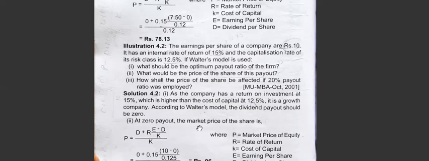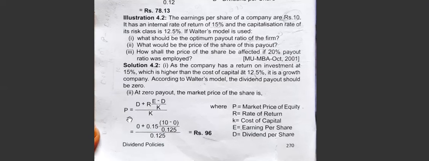Now when the dividend is 0, what would be the market price? So put 0, R refers to rate of return, that is 0.15, plus E refers to EPS 12.5, and D refers to dividend. Here they have not paid any dividend because of 0 payout, so 0 divided by K. If you do it, you will get 96 rupees.